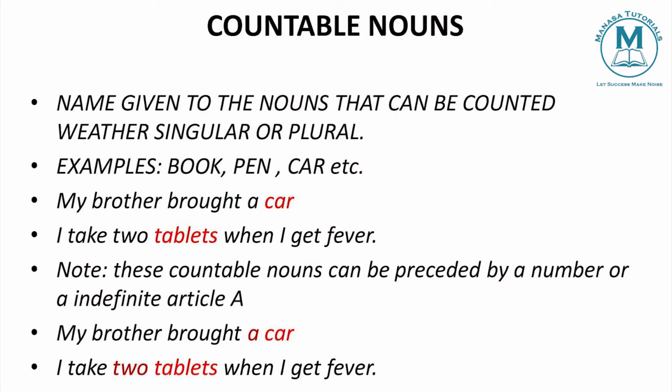So these countable nouns can be preceded by a number or an indefinite article a. Why can you precede them with a number or an article? If you are talking about a single thing, about one car, then a car. So what am I using? I am using an article a, isn't it? If I am talking about 2 cars, 2 cars. So what am I using? I am using a number. I am preceding my noun with a number.